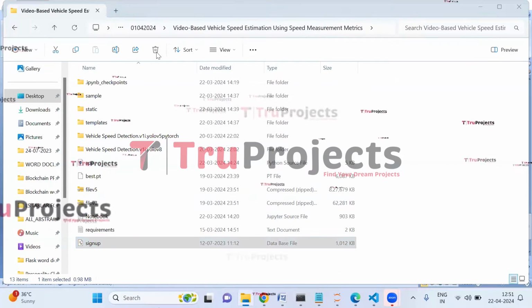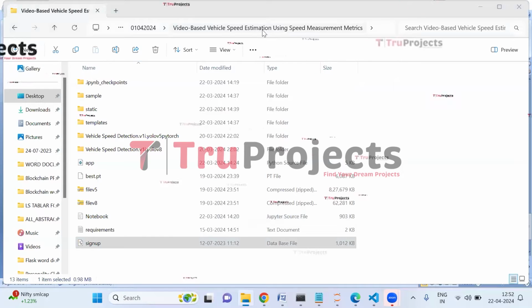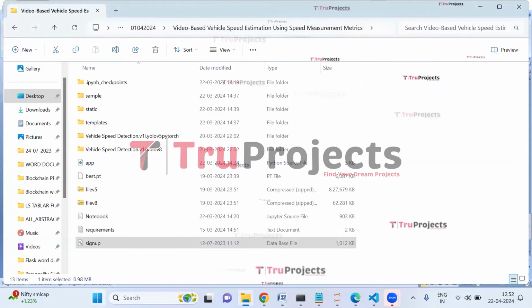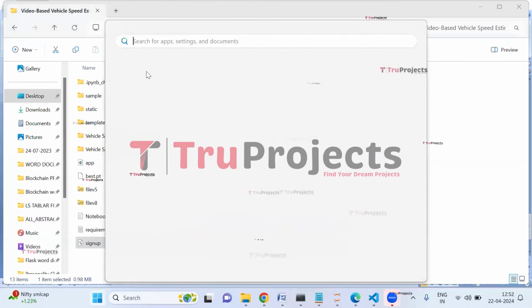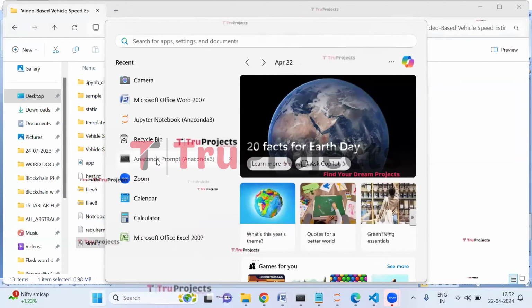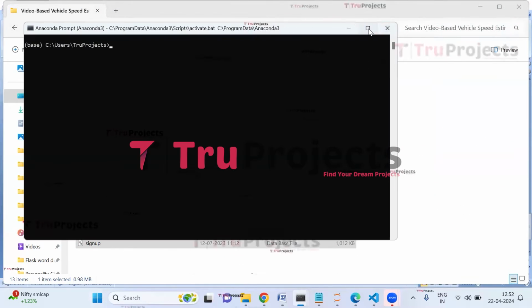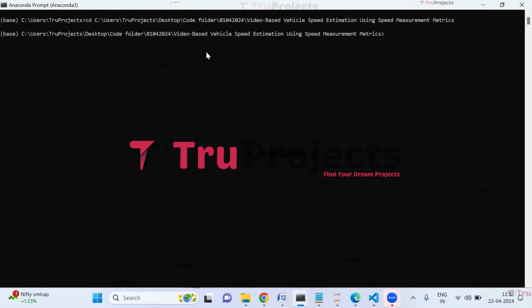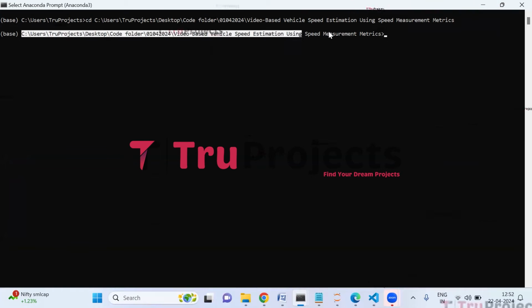First, we need to copy the path of the code folder from the address bar of the file explorer. Here, I'm copying the path. Now open the Anaconda prompt. Use the cd command followed by a space and paste the copied path and hit enter. This command is used to change the current directory to the code folder's path. So here this is the code folder's path.